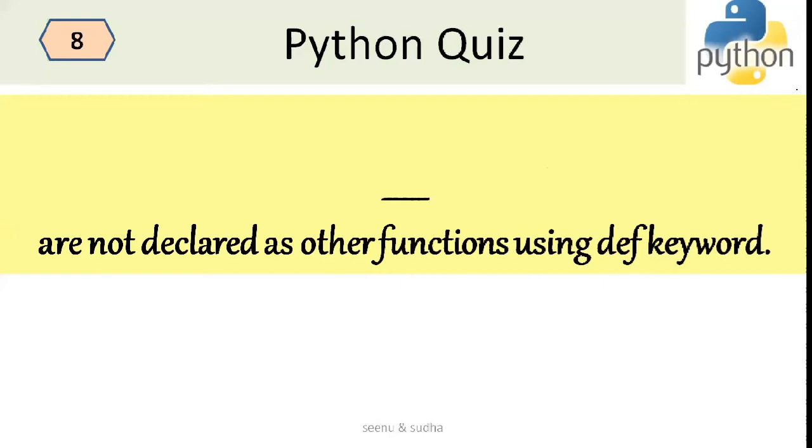Dash are not declared as other functions using the def keyword. All the functions that we declare will have a prefix def keyword. But there are some other special functions which can be declared without using the def keyword. What are they? Those are called the lambda functions.